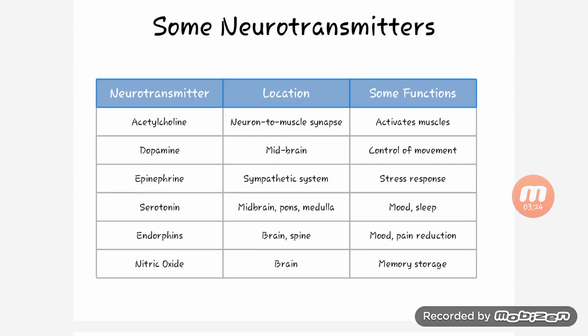Then let's see what the neurotransmitters are, where they are located and what their function is. Like acetylcholine, location is neuron to muscle synapses, function is to activate muscles. Dopamine, midbrain, control of movement. Epinephrine, sympathetic system, stress response. Then serotonin, brain, pons, medulla, mood and sleep. Endorphin, brain, mood and pain reduction. Nitric oxide, brain, memory storage.